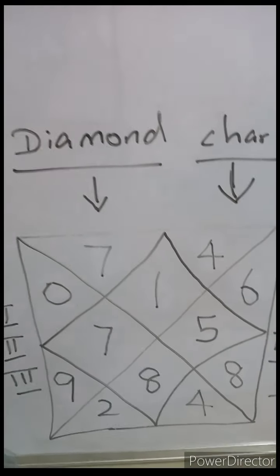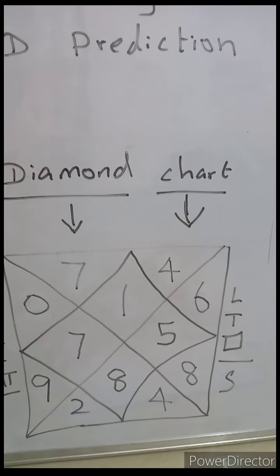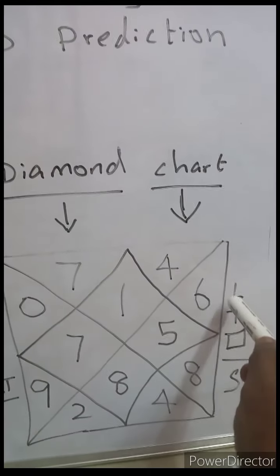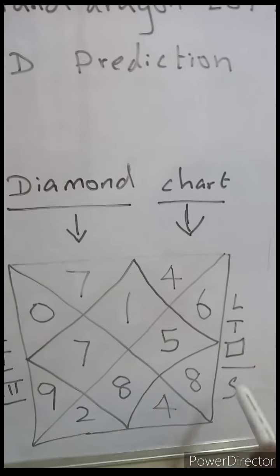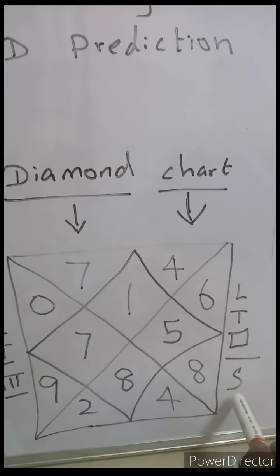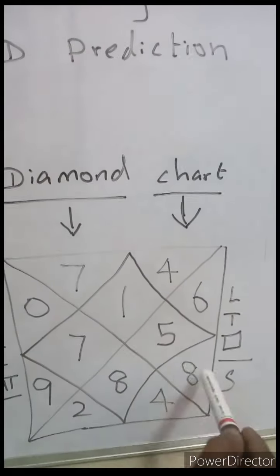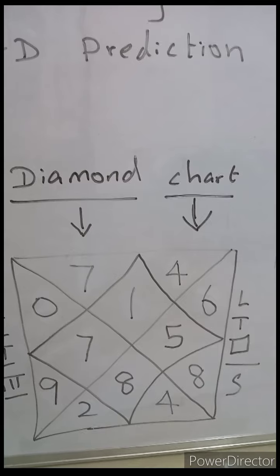Okay friends, this is my diamond chart. This chart already you know how to predict. Already you know the L shape, T shape and the square shape, very important shapes, and the straight also sometimes can come. The straight numbers 1, 2 and 3, 4. 4 straight numbers only.